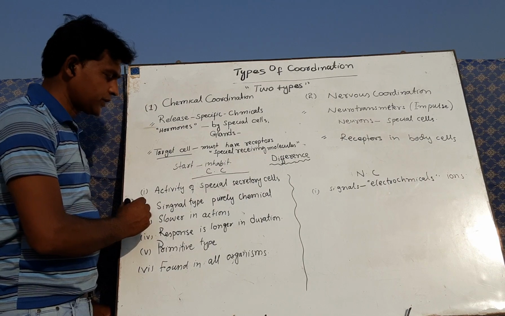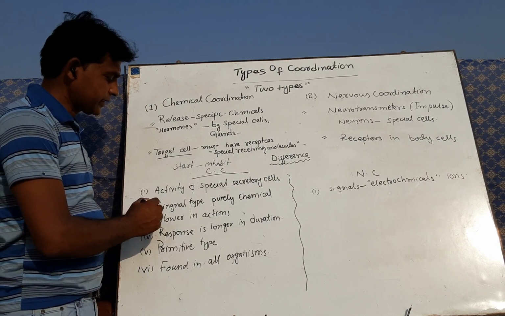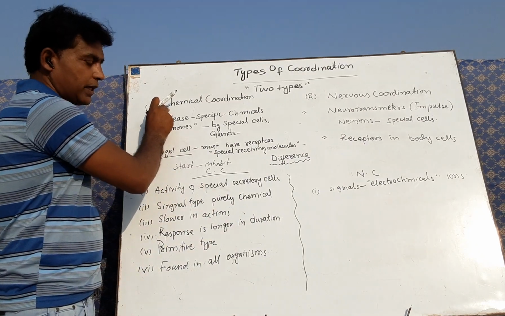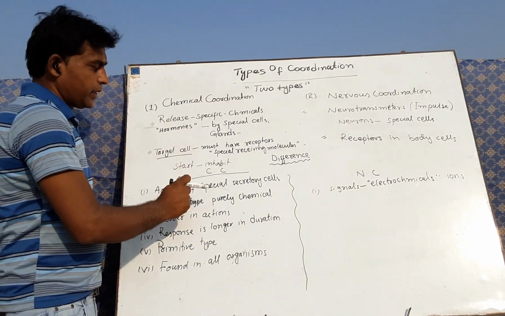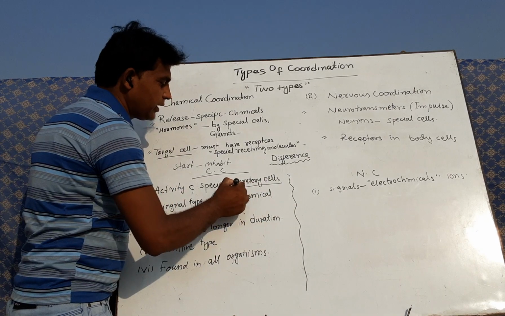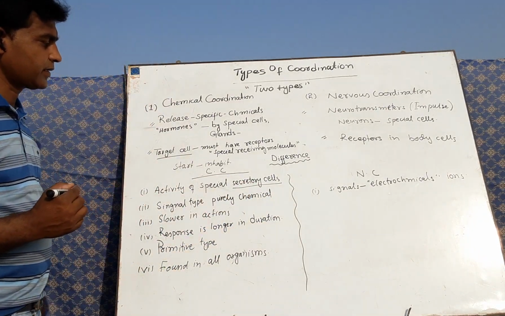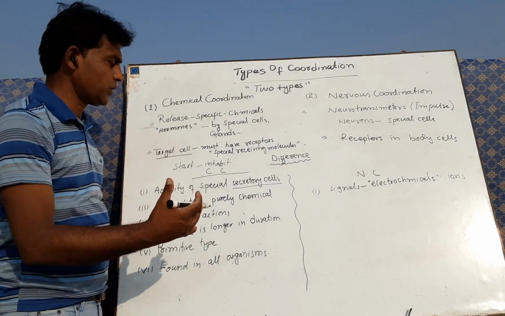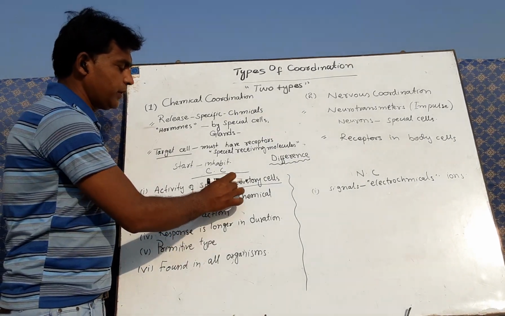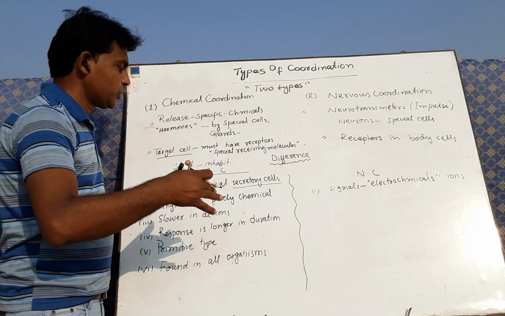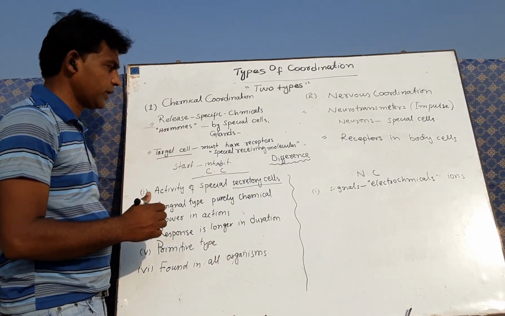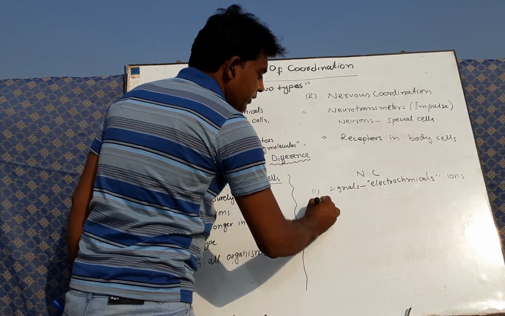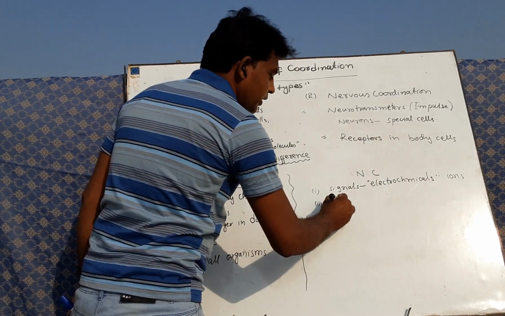Now, characteristic number 2, the signals are of a type purely chemical in chemical coordination, because here we already wrote that these cells are secretory cells. They produce some gaseous substance, some secretion in fluid which may be transferred from one organ to another for a special functioning, but in nervous coordination only the signals would be ions.